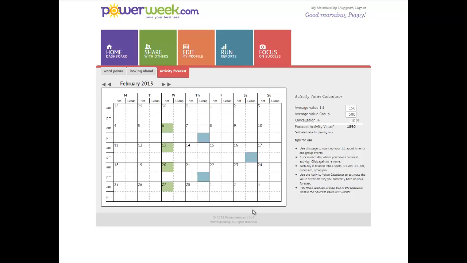And that might be the incentive Peggy needs to say, you know what, I had a group of gals who had said maybe we could get together after church. So she's going to put one more there on the 24th. And then there were a couple people that had said it was better for them to meet for coffee Friday afternoon. So she's going to follow up with those people and put 2 more individual coffees on the calendar. And all of a sudden, it's forecasting her value at 2,610.